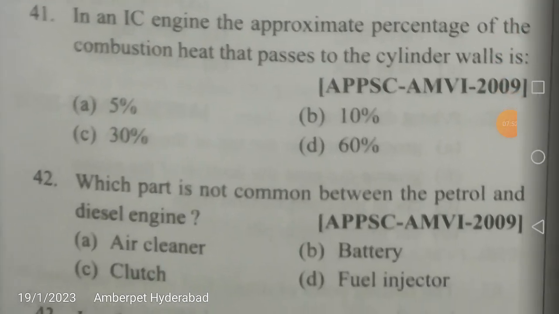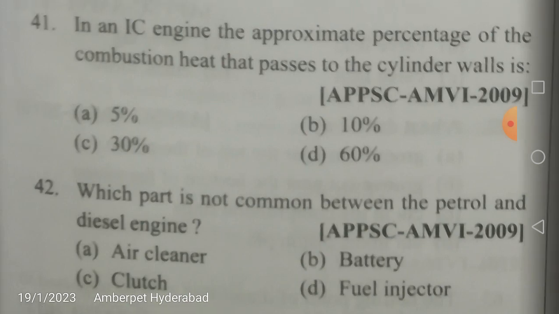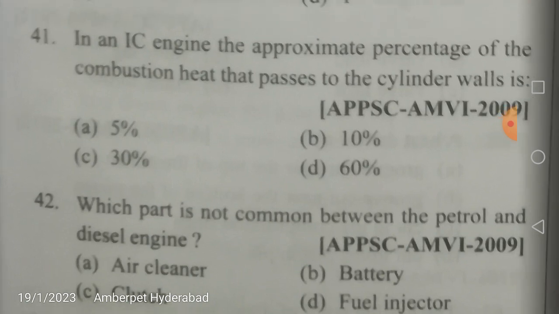In an IC engine, what is the approximate percentage of the combustion heat that passes to the cylinder walls? Actually, friends, there is a table of the element and percentage. Normally, out of the combustion heat, 25% we will get as useful work at the crankshaft, 30% is lost in the cylinder walls, 35% is lost in the exhaust gases, and 10% of the heat produced goes as friction loss. Now, what is the correct answer? Here, the correct answer is C, that is 30%.